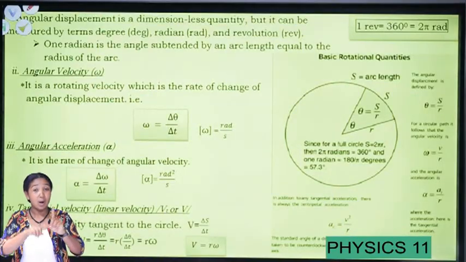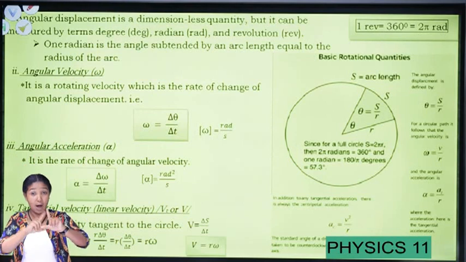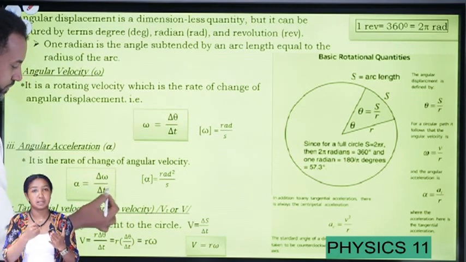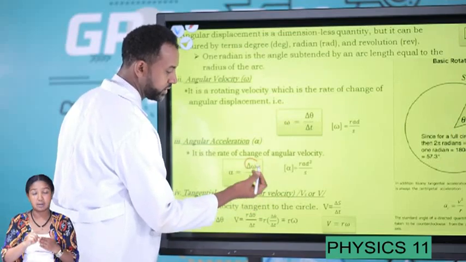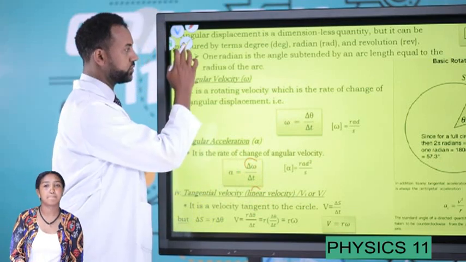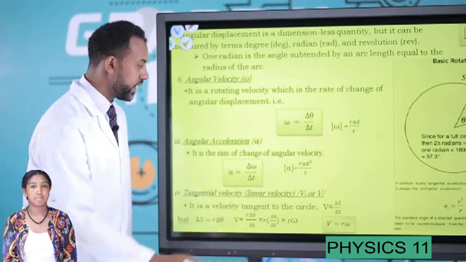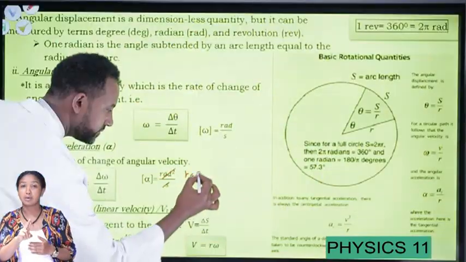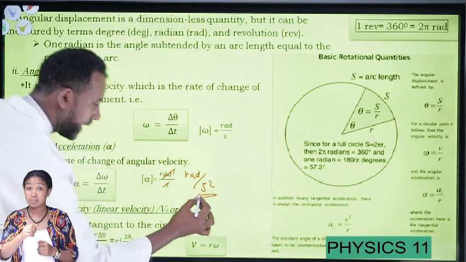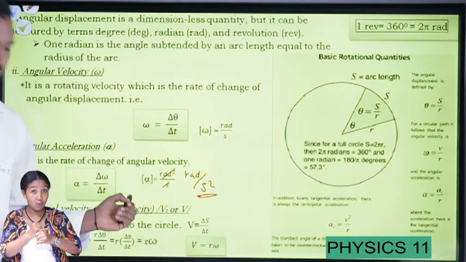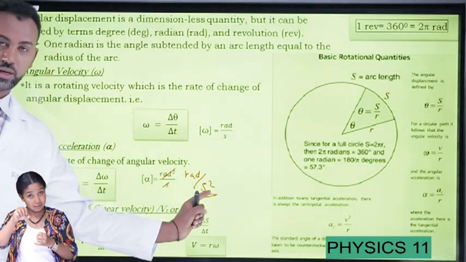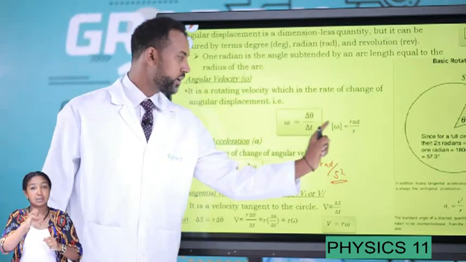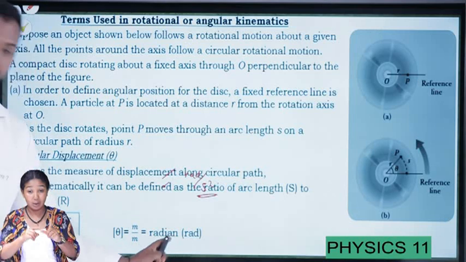And angular acceleration is the rate of change of angular velocity. It can be defined as change in angular velocity, delta omega over delta t. The rate of change of angular velocity is known as angular acceleration. And its unit is rad per second squared. This is the SI unit of angular acceleration. The SI unit of angular velocity is rad per second. The SI unit of angular displacement is rad.